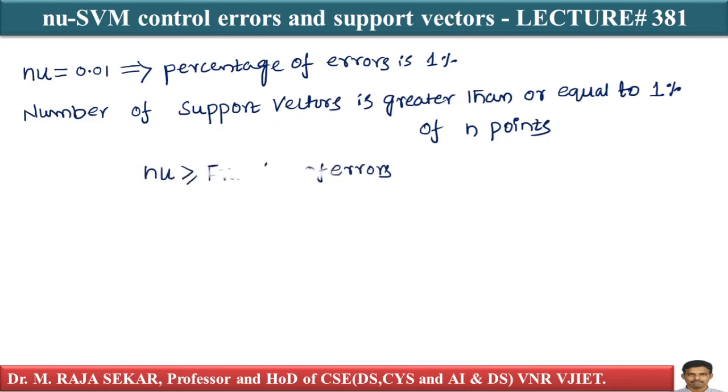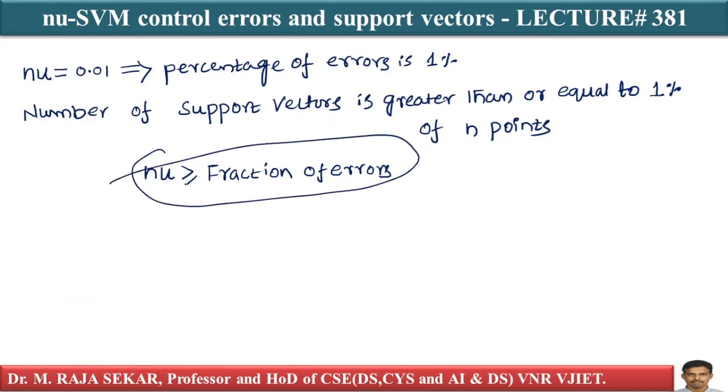So what does this relation indicate? It is controlling the number of errors. But for runtime complexity, we want fewer and fewer support vectors. Unfortunately, nu-SVM controls the errors.